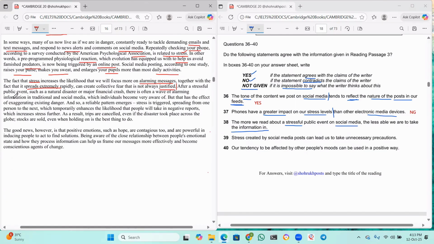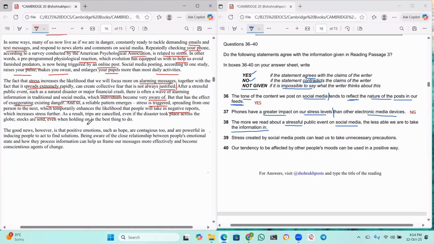After a stressful public event such as a natural disaster or major financial crash, there is often a wave of alarming information in traditional and social media which individuals become very aware of, but that has the effect of exaggerating existing danger, and so a reliable pattern emerges. Stress is triggered, spread from one person to the next, which temporarily enhances the likelihood that people will take in negative reports, which increases stress further.